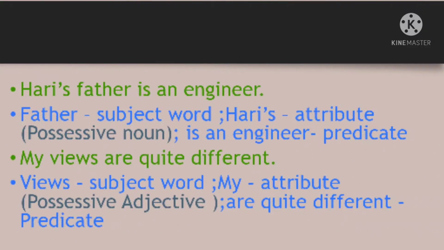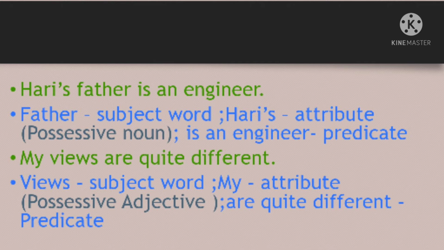Okay. Next, if you take the third example: Hari's father is an engineer. If you take this example, who is an engineer? Hari's father. Father is the main part, so it is the subject word. And whose father? Hari's father. So it is a possessive noun. It is an attribute and it is a possessive noun. And again, is an engineer will be the predicate.